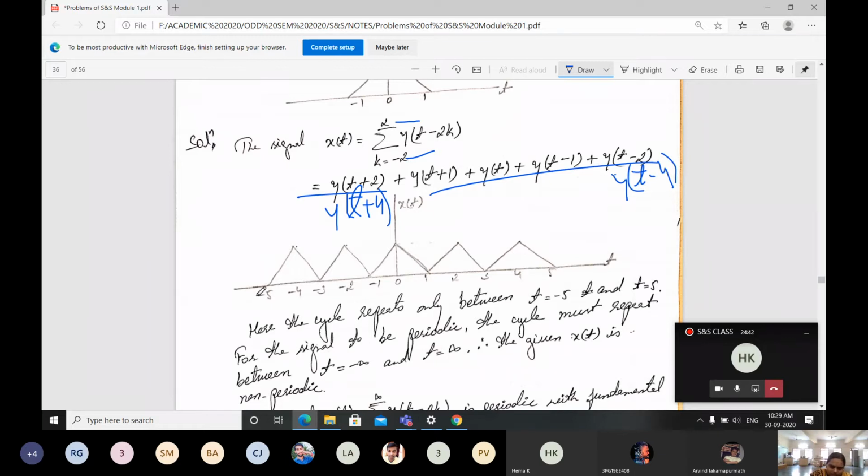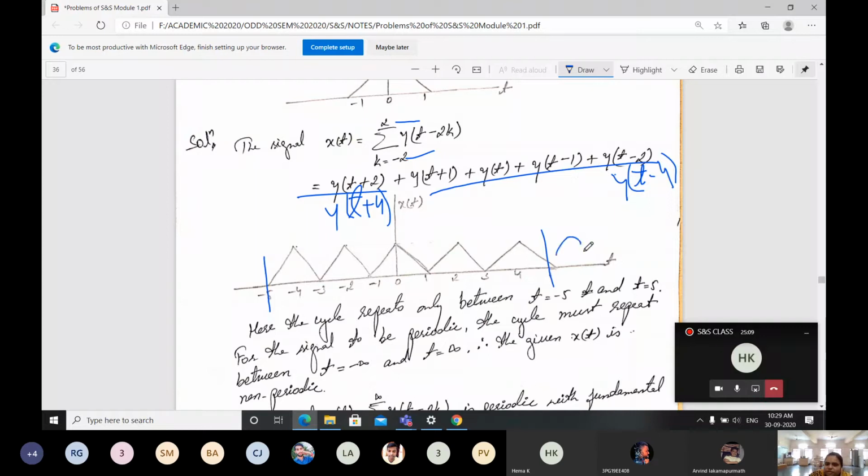Just observe here, our signal is going to exist from minus 5 to plus 5 only. What can you tell from this? The signal is periodic. Yes, the signal is periodic. The same triangle pulse is going to be repeating, with the period taken from minus 5 to plus 5 only.